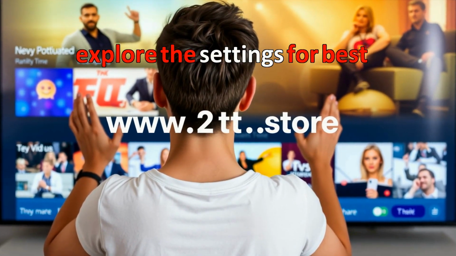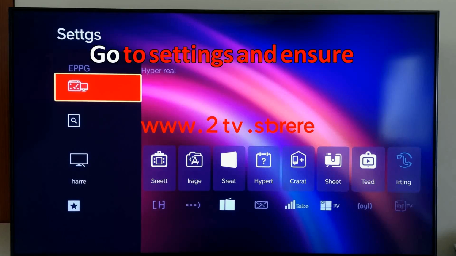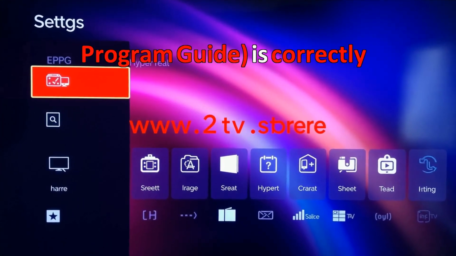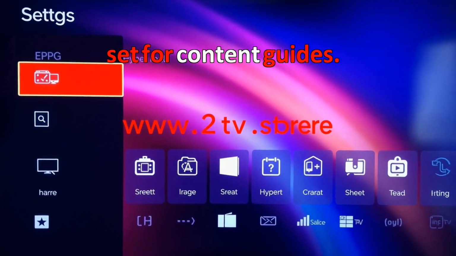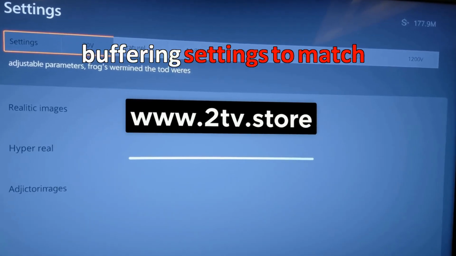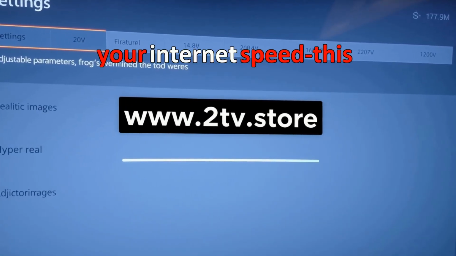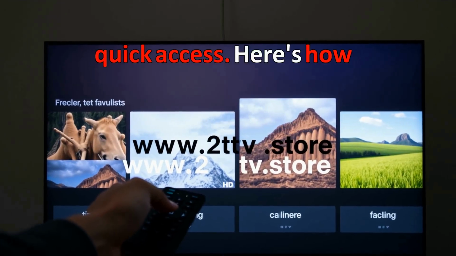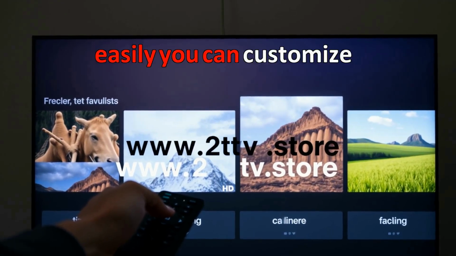Now, let's explore the settings for best experience. Go to Settings and ensure your EPG, Electronic Program Guide, is correctly set for content guides. Adjust timeout and buffering settings to match your internet speed. This avoids streaming delays. Set favorite channels for quick access. Here's how easily you can customize your visual feed.